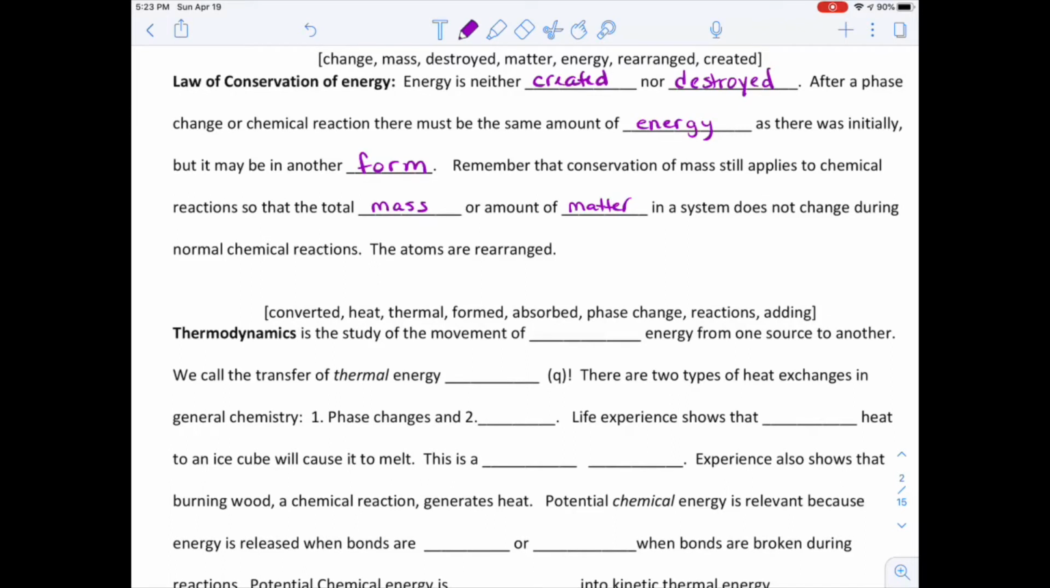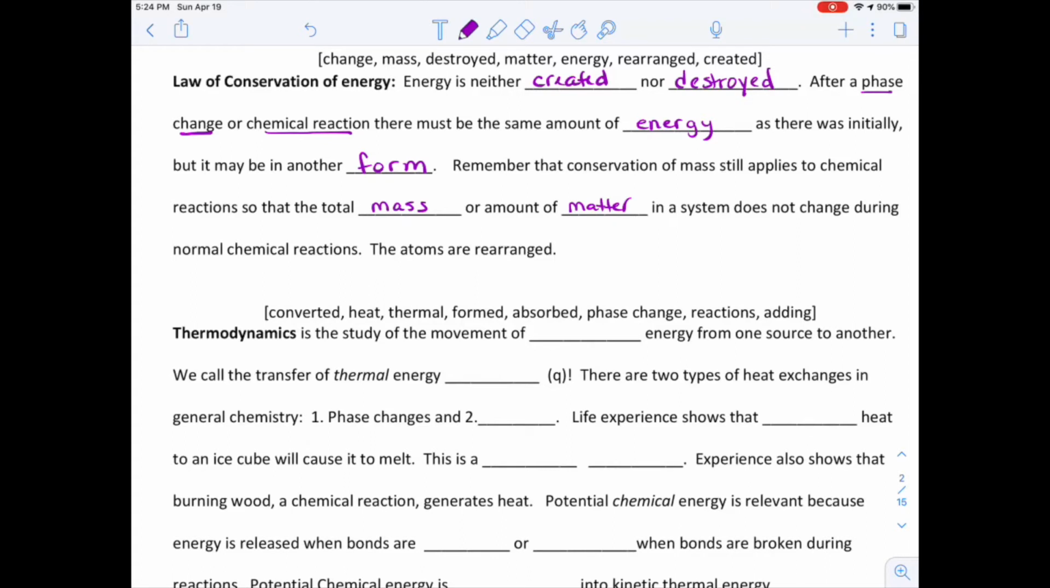Okay, so you should have gotten that for the law of conservation of energy, energy is neither created nor destroyed. After a phase change, we're going to describe that in a minute, or a chemical reaction, there must be the same amount of energy as there was initially, but it could be in another form. We've already talked about how energy can change forms.